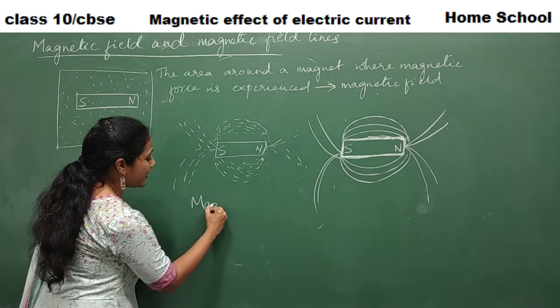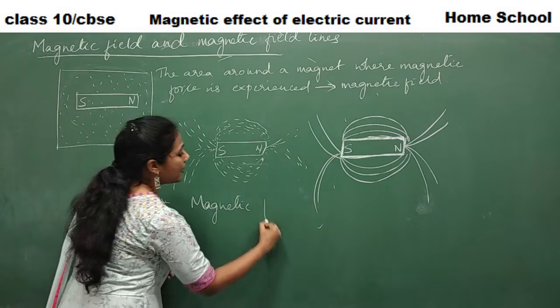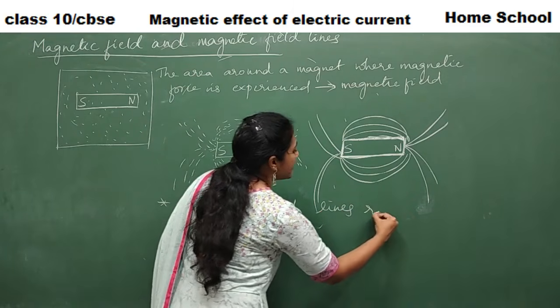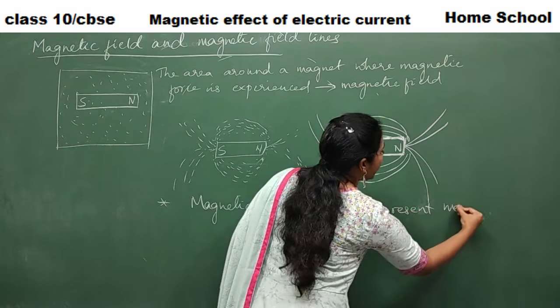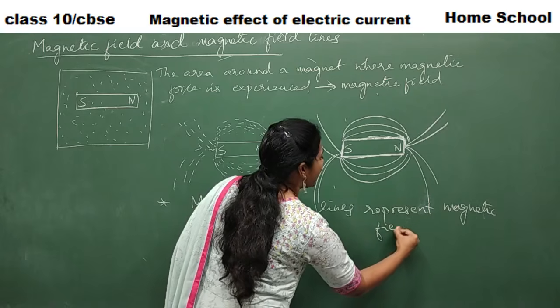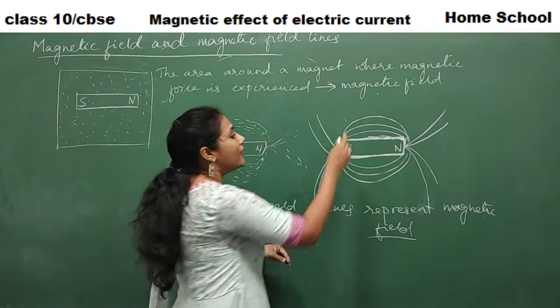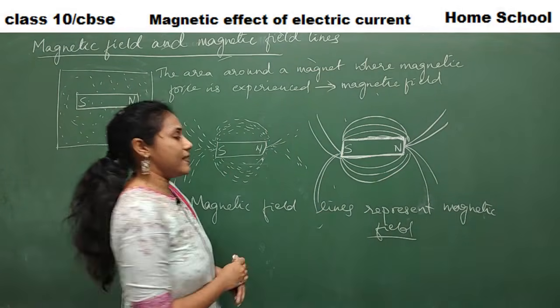This is also a very important point. Magnetic field lines represent magnetic field. Just to tell people that the magnetic field around this bar magnet is something like this.